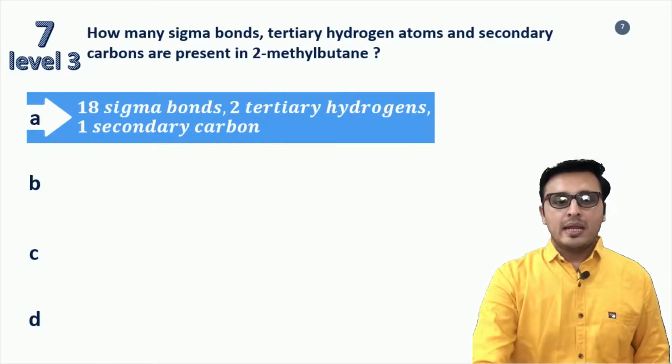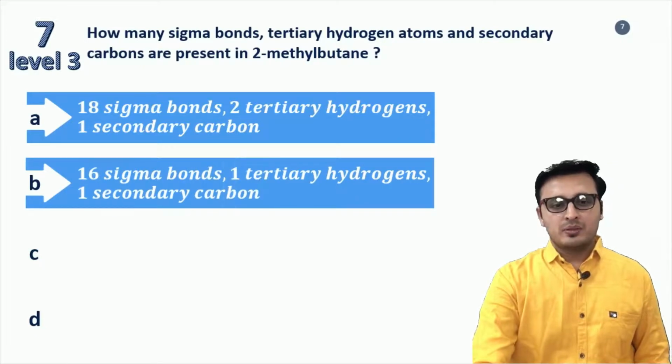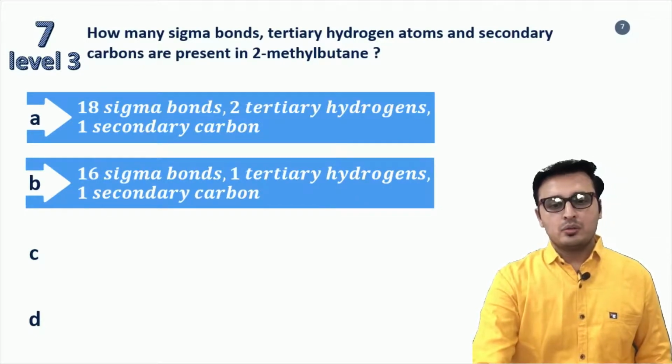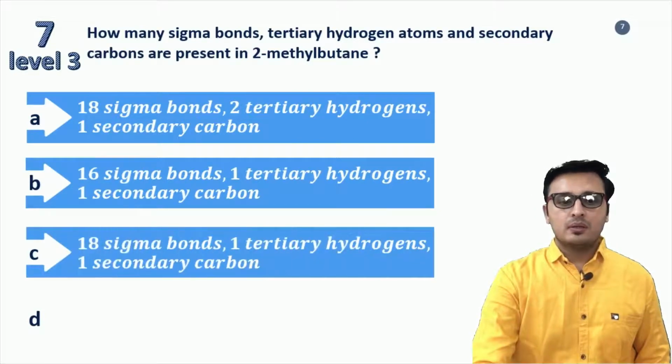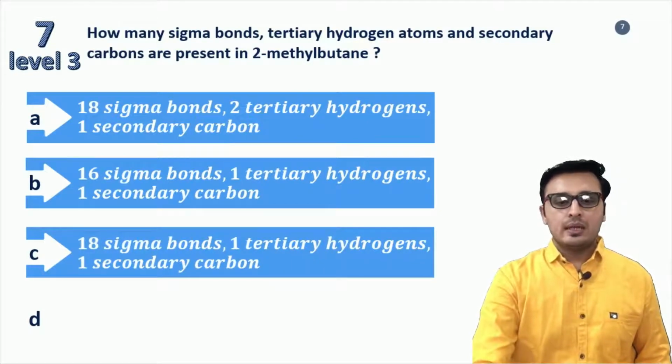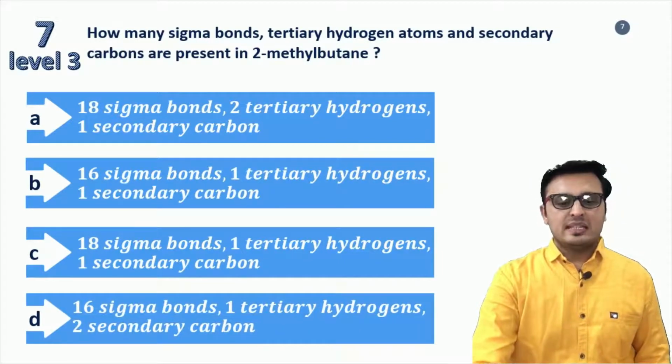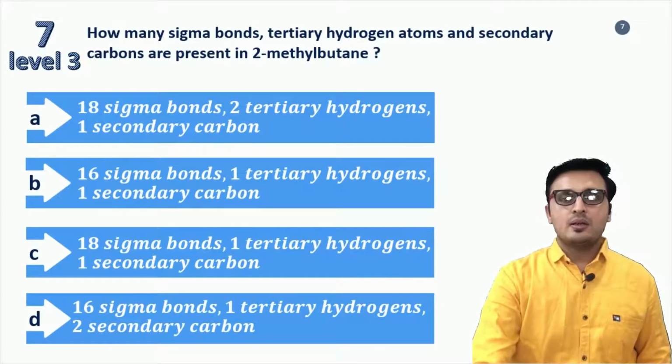Option A, 18 sigma bonds, 2 tertiary hydrogens, 1 secondary carbon. Option B, 16 sigma bonds, 1 tertiary hydrogen and 1 secondary carbon. Option C, 18 sigma bonds, 1 tertiary hydrogen, 1 secondary carbon. And option D, 16 sigma bonds, 1 tertiary hydrogen, 2 secondary carbons.